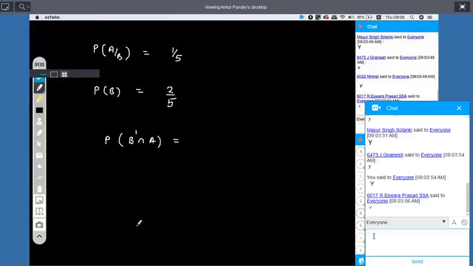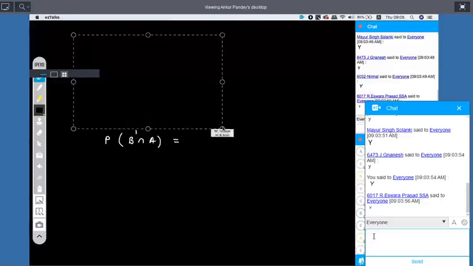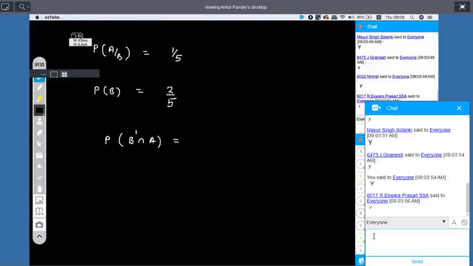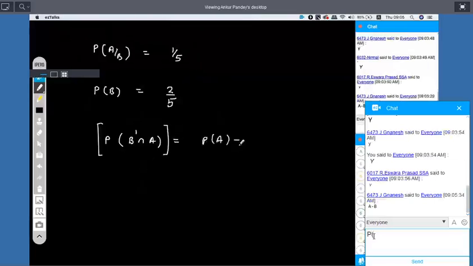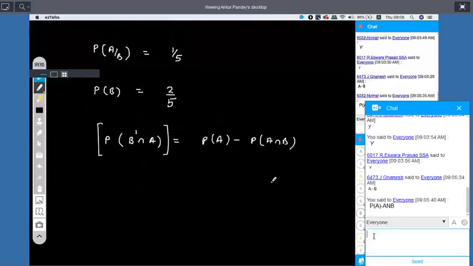I hope you got the question. Even if I wouldn't have given this information, I'm asking directly what is the formula for this? What is the understanding you get from this? It is P of A minus P of A intersection B, or B intersection A. Got it? Yeah, very good.